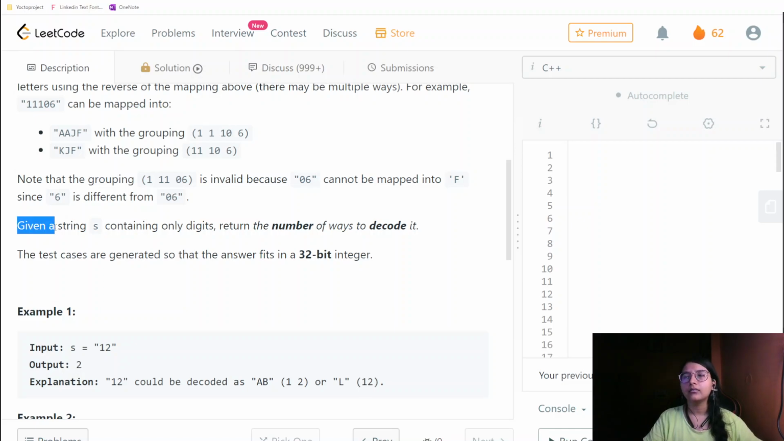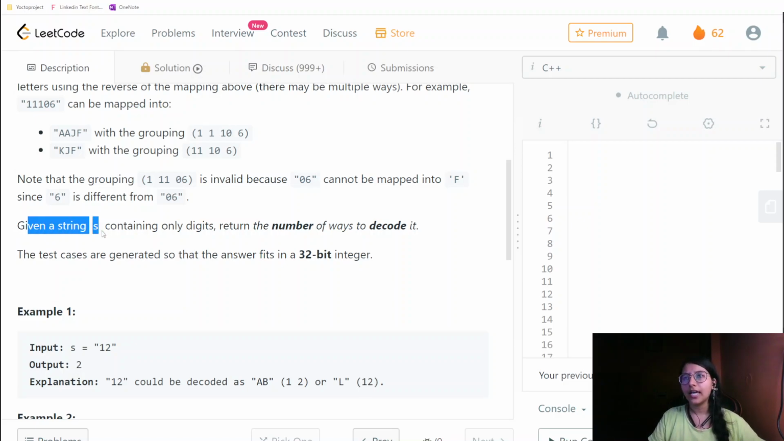From this we are able to figure out some base cases: if we have 0 at the start, then at that moment we are required to return 0, meaning no way is there to decode that particular string. But if we find 0 after a particular digit, meaning after 1 or 2, then only we can consider that 0. So this is one of the edge cases which we are required to handle, and we need to take care of it while coding.